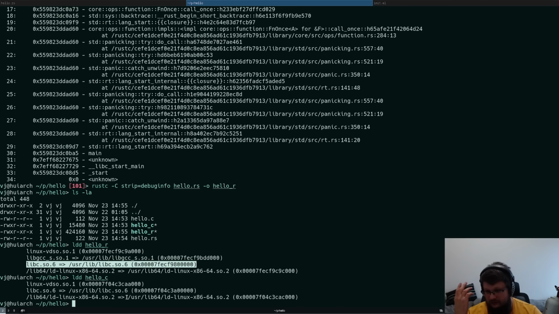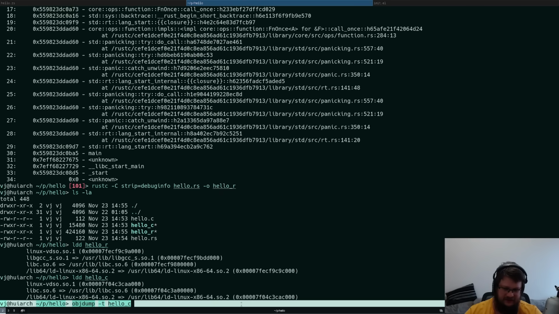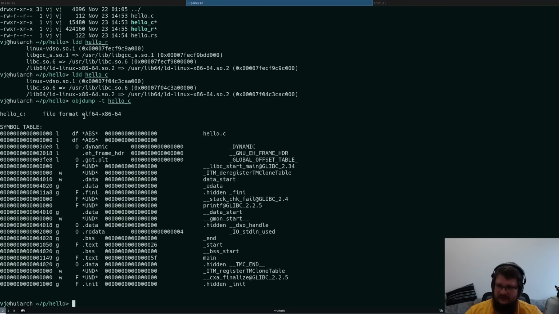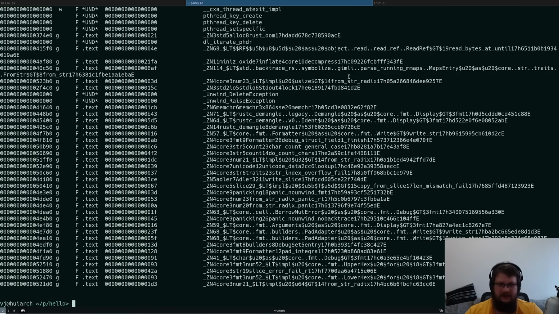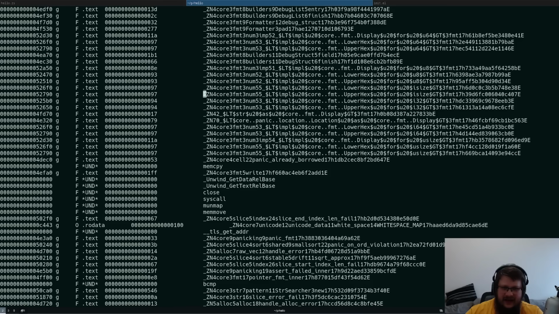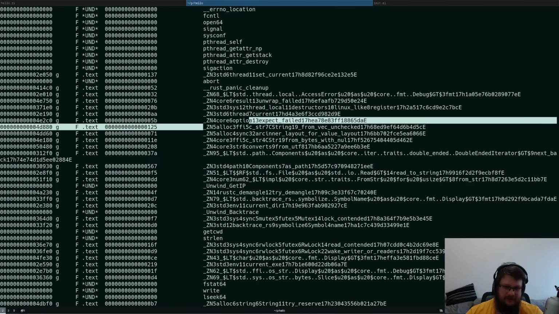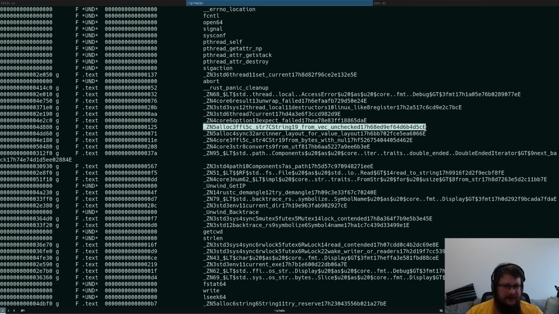I actually don't know for sure. And if you look at objdump, so if you look at symbols that executables have, you can see that the hello C program is quite small. If we do the same with Rust, you will have a lot of symbols. And what is this? Like underscore capital Z N4 something something FMT upper lower. What does this tell us? Well, first, underscore Z and blah blah blah, and this weird name.